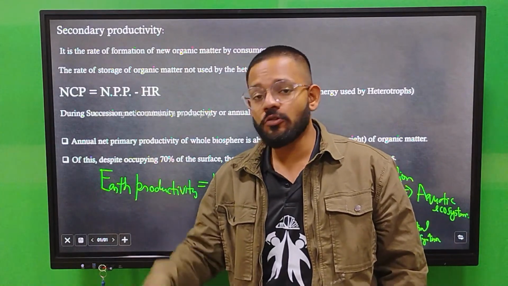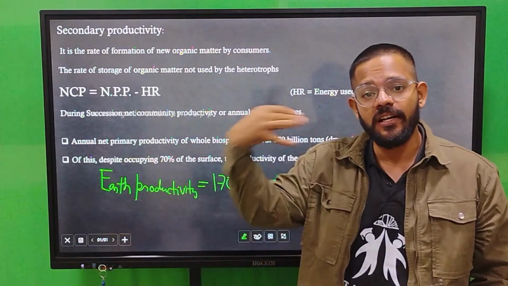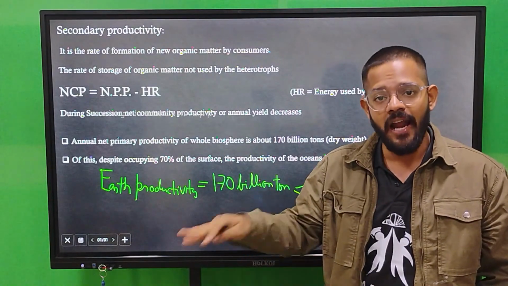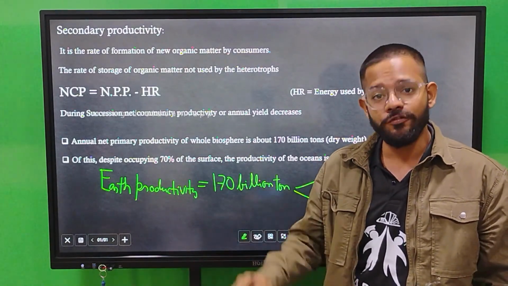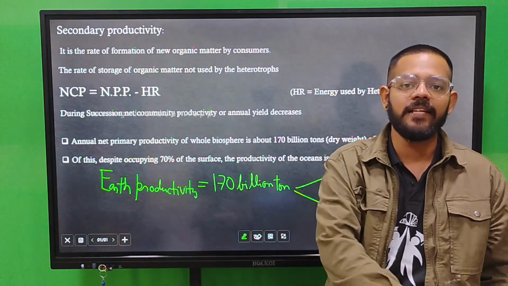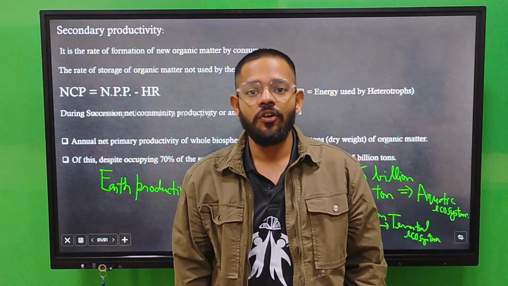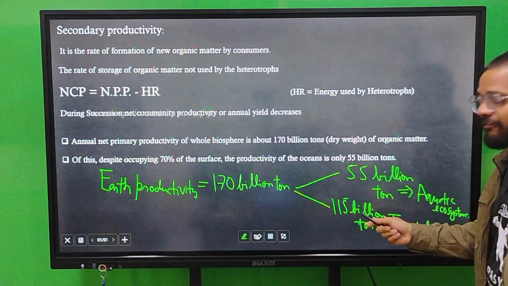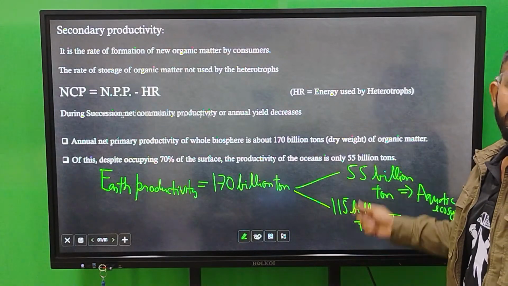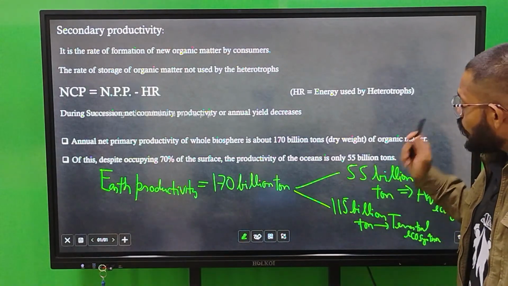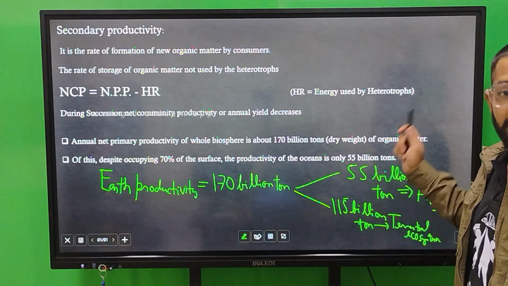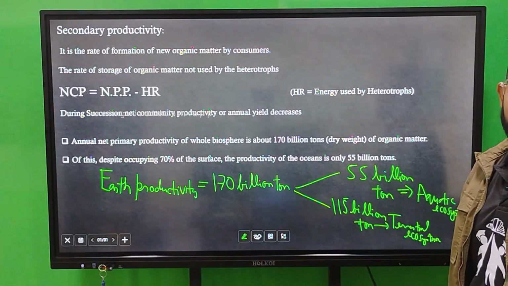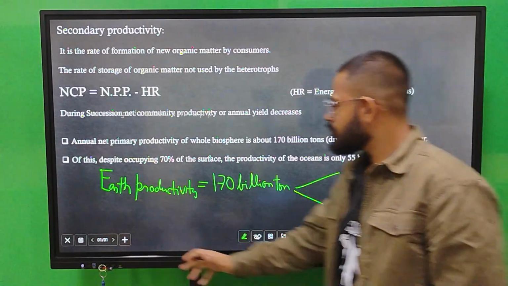The capacity to do photosynthesis is greater for land plants than water plants. That's why land has 115 billion ton productivity, while oceans, seas, rivers, lakes and ponds have only 55 billion ton.